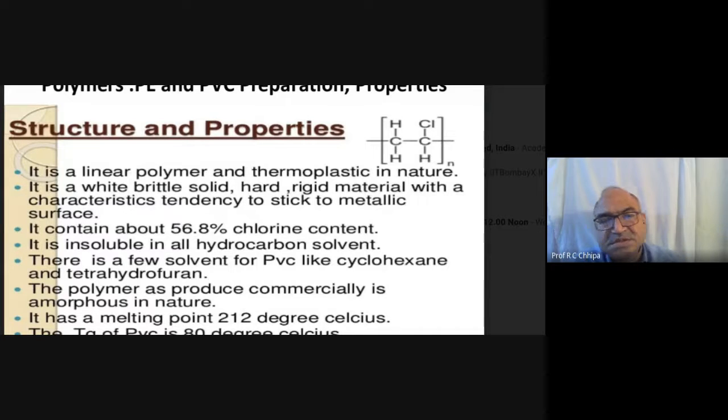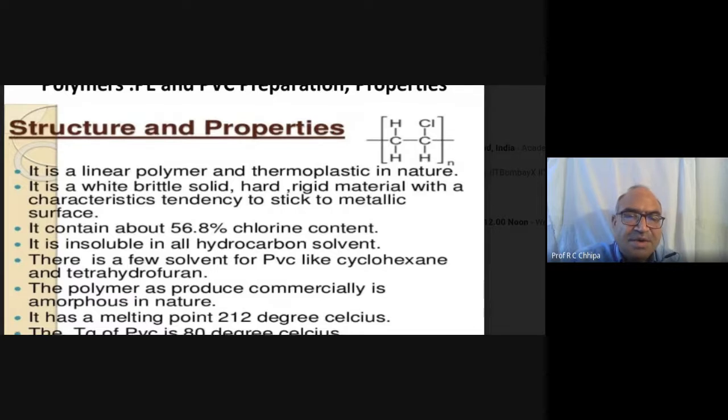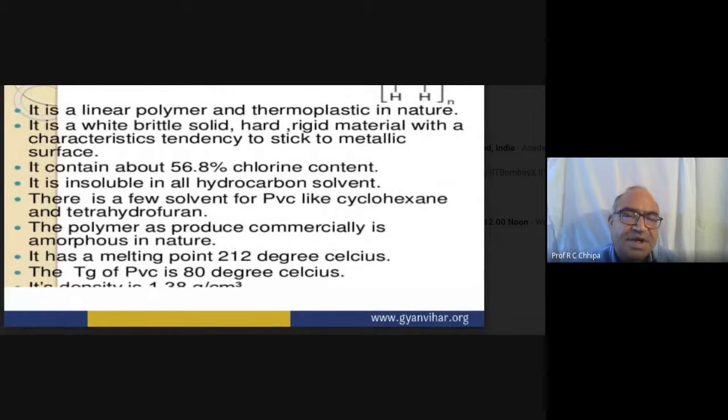It contains about 56.8% chlorine. PVC is insoluble in all types of hydrocarbon solvents, which is also one of the important concerns when using hydrocarbon material.